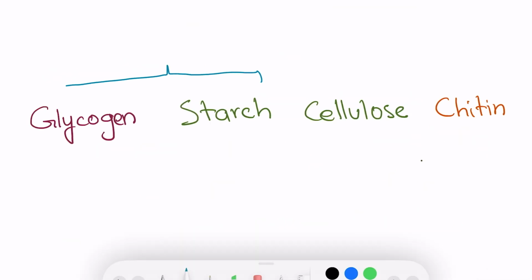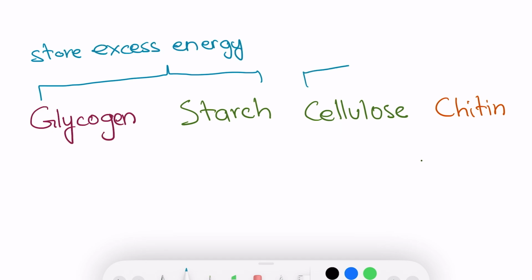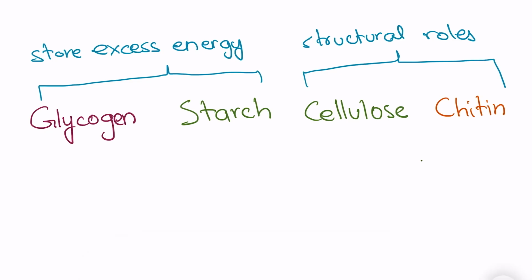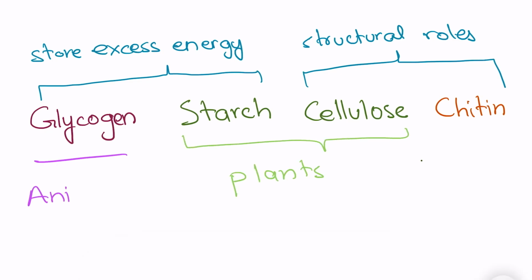The first two polysaccharides, glycogen and starch, are used to store excess energy, and cellulose and chitin have structural roles. Starch and cellulose are present in plants, while glycogen is present in animals and chitin is present in insects. So that's everything that you need to know about carbohydrates. I hope this helps.